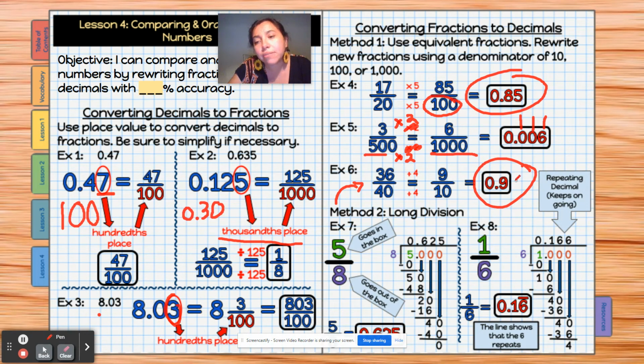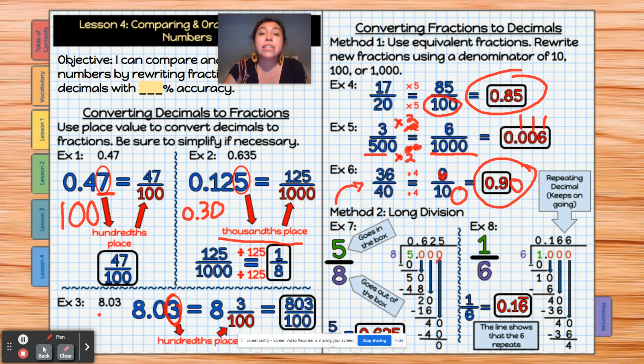But we know that technically it can go to 0.90. So if you didn't know what's on the top, right, and you just have this fraction, you have 40 and then you have 100, you could, of course, multiply 40 by whatever number you need to get to that. You could technically do that to get it to 0.90. But again, that's just more work, right? In math, we want to keep it simple.